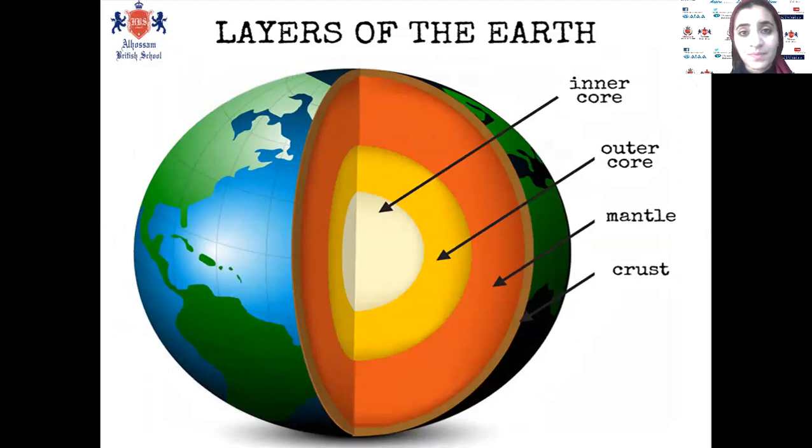First of all, let's revise the layers of the earth. We talked about it before. The layers of the earth start with the crust, the layer which we live on, then the mantle, outer core, and inner core. Who can tell me what the mantle is formed from? Excellent, from molten rocks. The outer core is also molten rock. The inner core is solid, made from iron and nickel.